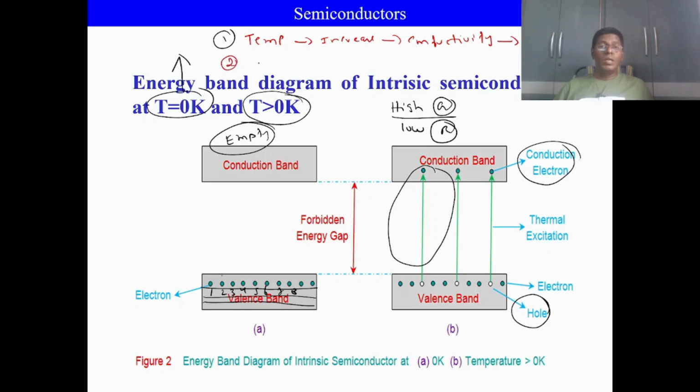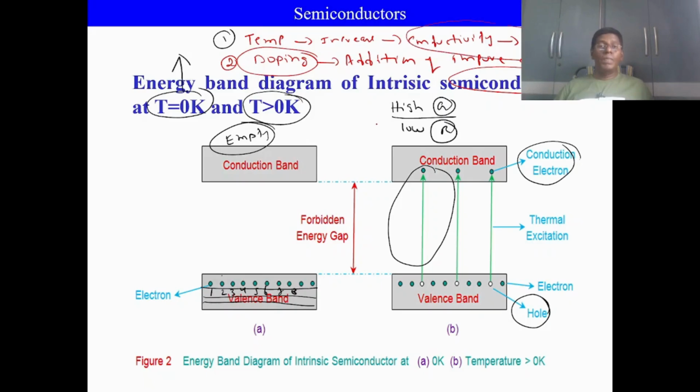The other method is that the conductivity of the semiconductor can be increased by the doping process. What is the meaning of doping? Doping means addition of impurity atoms into the pure semiconductor. Whenever impurities are added into the pure semiconductor, it also increases the conductivity.